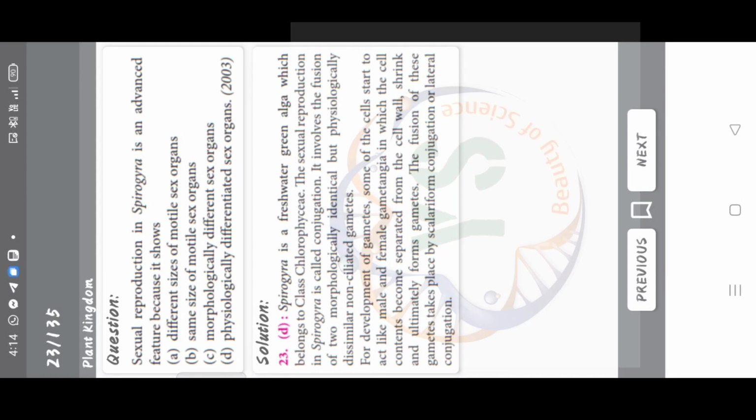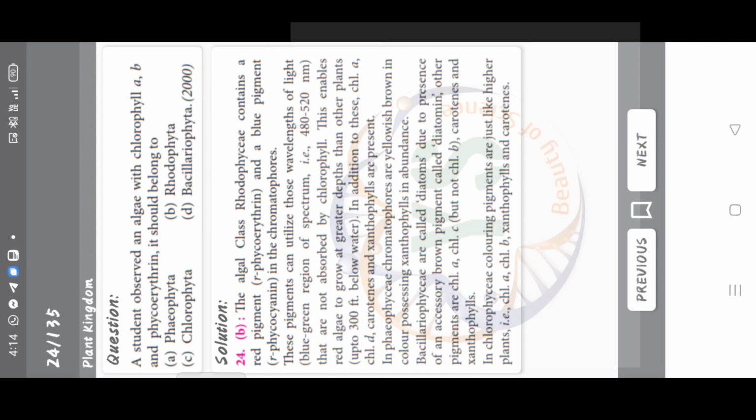Sexual reproduction in Spirogyra is an advanced feature because it shows different sizes of motile sex organs, same size of motile sex organs, morphologically different sex organs, and physiologically differentiated sex organs. Right answer is option D, physiologically differentiated sex organs. A student observed an algae with chlorophyll A, B and phycoerythrin. It should belong to Phaeophyta, Rhodophyta, Chlorophyta, Bacillariophyta. Right answer is option B, Rhodophyta.